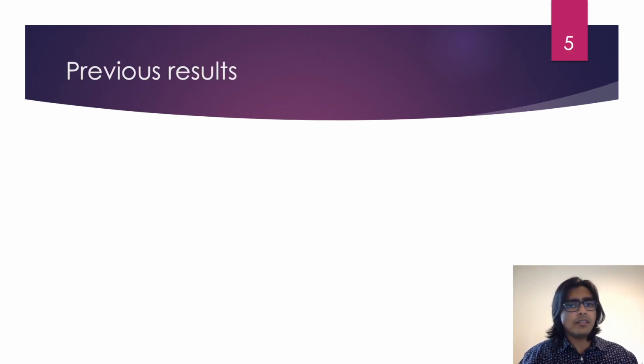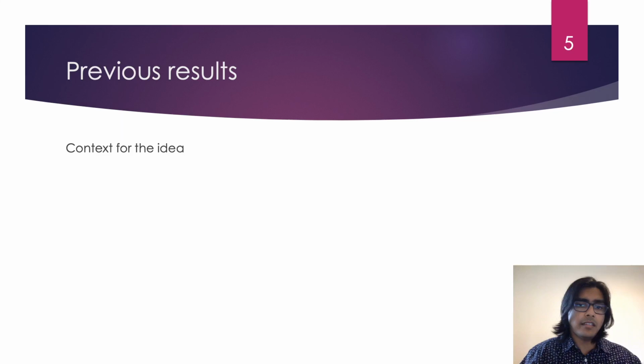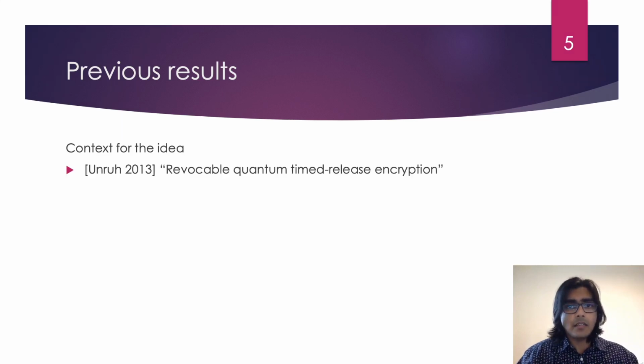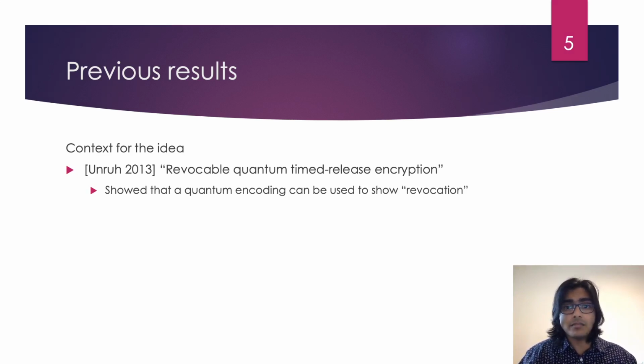The idea of certified deletion that we're presenting here is not brand new in our paper, and it does have some precedent in the previous literature. Unruh, for example, showed that a quantum encoding can be used as a means to show that a ciphertext has been revoked in the context of timed release encryption. The revocation process he discusses, however, is fully quantum, while the deletion process we describe is classical.